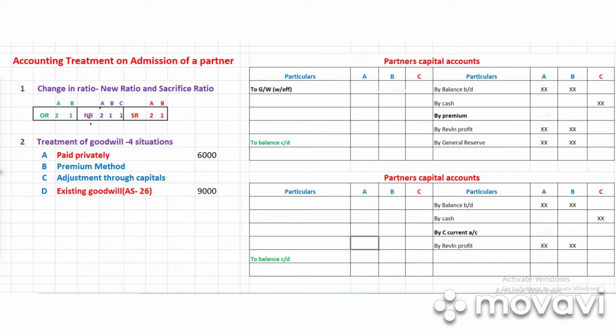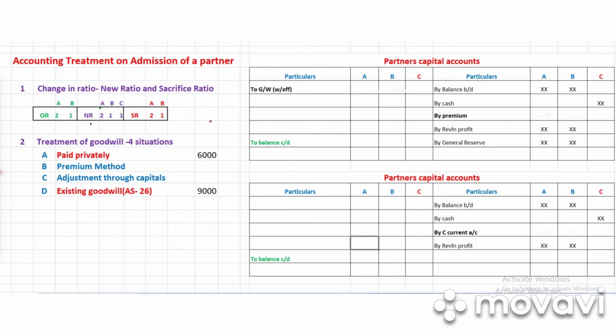We learned how to calculate the new ratio from the old ratio, and we also know how to calculate the sacrifice ratio, right? To continue with the same topic, now we will see the second accounting treatment, that is accounting treatment of goodwill when there is admission of a partner.